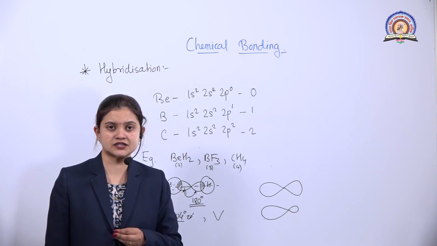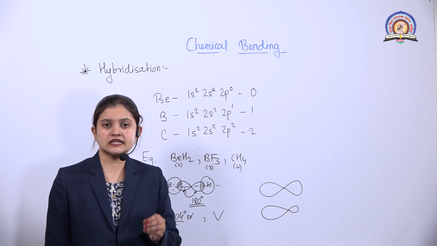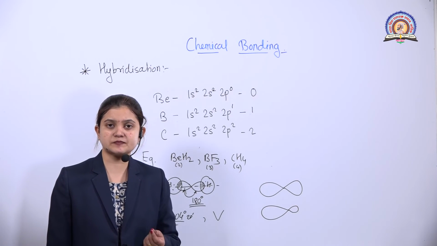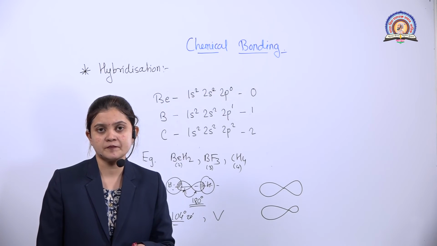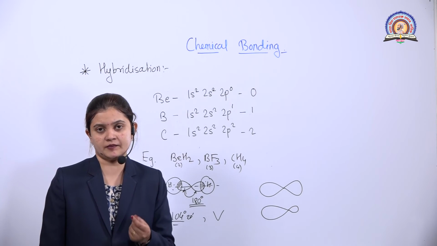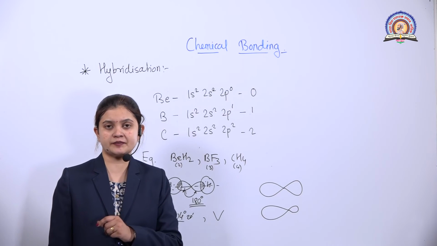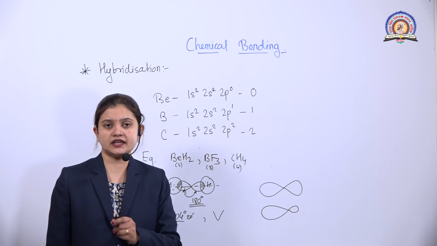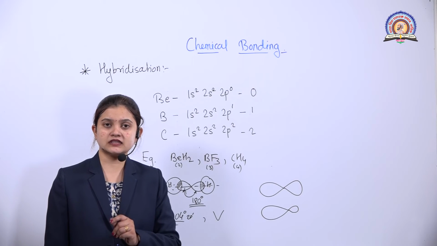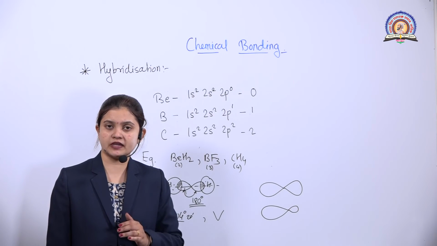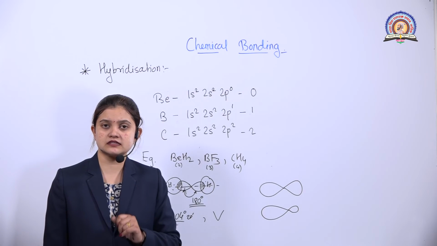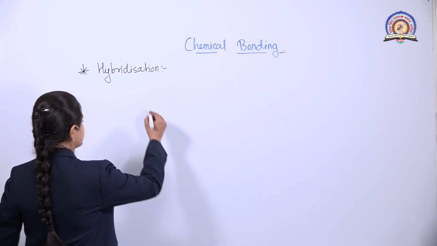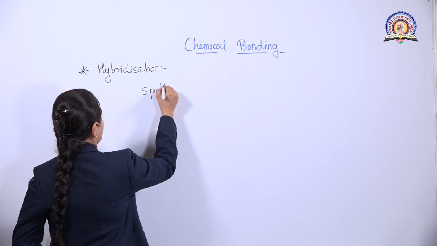So there are various hybridizations. We will see them one by one. First is sp hybridization. Next is sp2 hybridization. Next is sp3 hybridization. After that we are going to study sp3d hybridization, and the next is sp3d2 hybridization. All of them one by one we are going to study. So let's start with the first, sp hybridization.